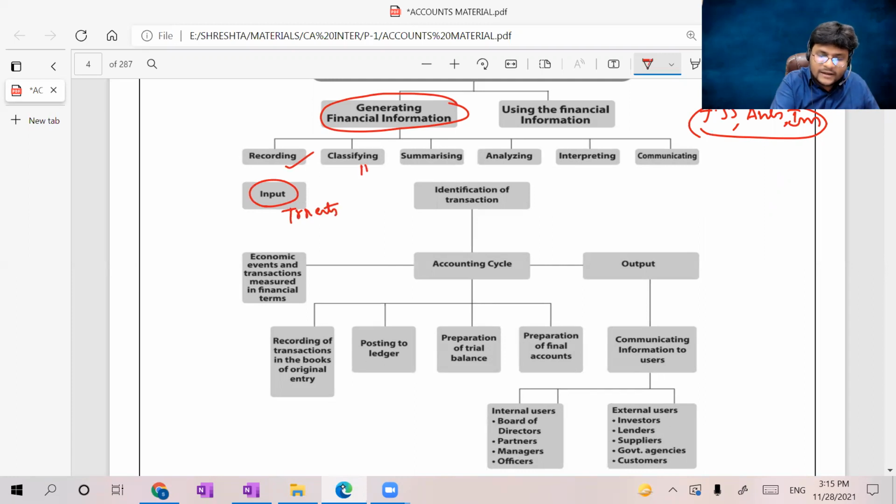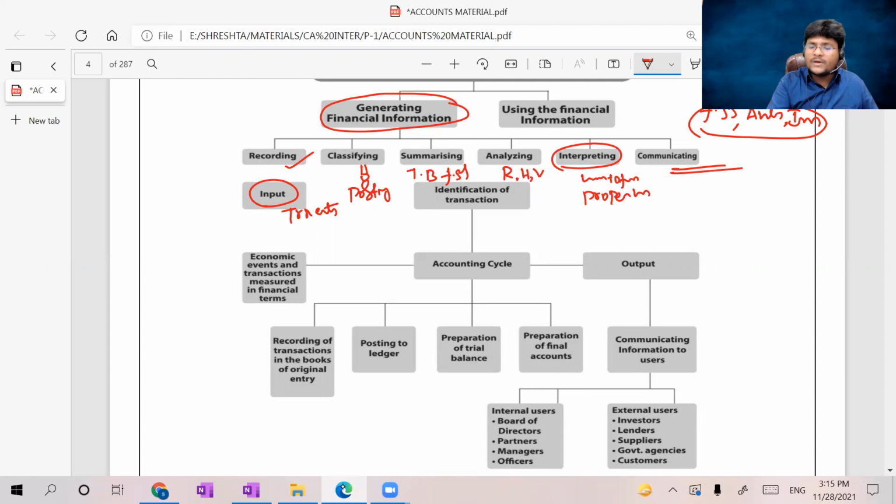Then we classified through posting. Then summarizing: here trial balance is covered and preparation of financial statements is also covered. Analysis: ratio analysis, horizontal analysis, vertical analysis. With that, we made some interpretations which are useful to the users of the financial statements for proper decision making. Ultimately, these are communicated, such as in the annual report.